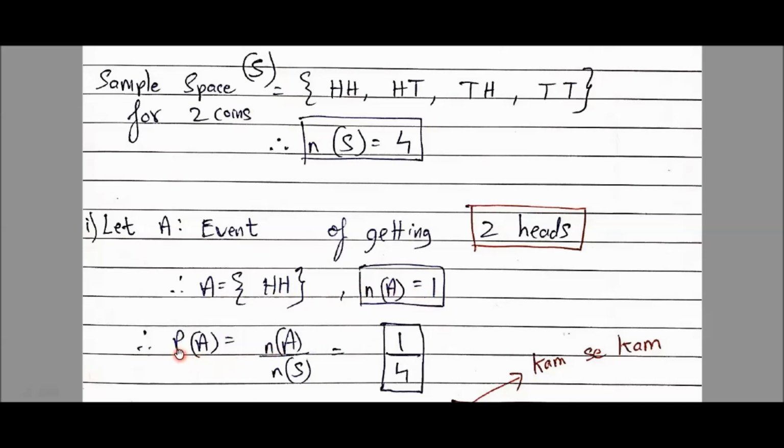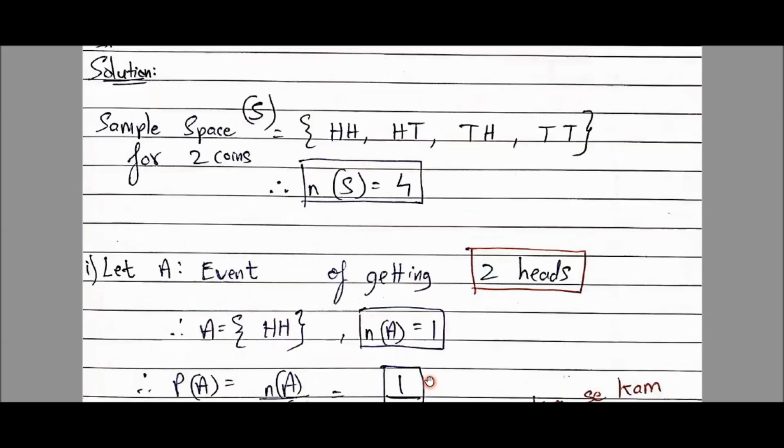Now I want to find probability. So probability of event A, this A is my event. We should write capital P. Probability of A is the number of favorable outcomes in my event, which is N of A, upon the total number of outcomes. Please repeat with me the formula. Number of favorable outcomes upon number of all possible outcomes. So N of A means the quantity of elements which is in favor, and N of S means total number of elements. N of A में कितना है? 1. So I'll write 1 here. And N of S is how much? It's 4. So I'll copy here 4. Understood, students? Okay.